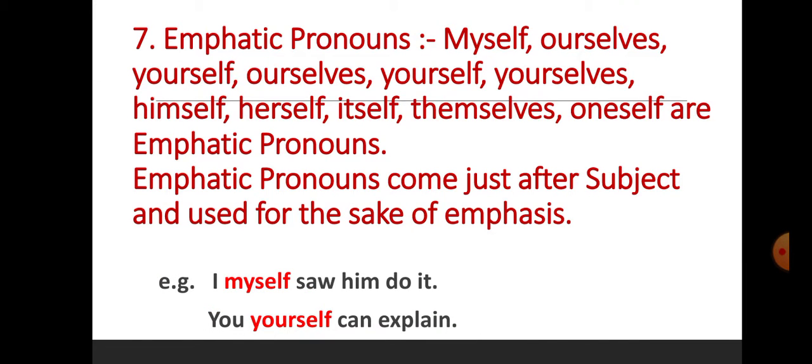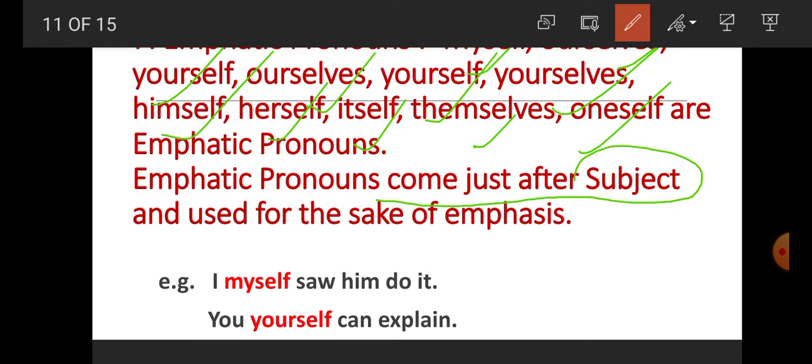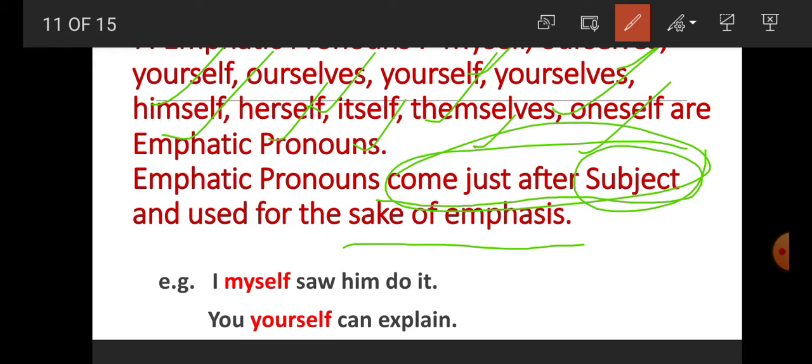Now number 7, student, emphatic pronoun. What is emphatic pronoun? Myself, ourselves, yourself, yourselves, himself, herself, itself, themselves, oneself are emphatic pronouns. Here, student, what is the rule of emphatic pronoun and what is the difference between reflexive pronoun and emphatic pronoun? Here, student, emphatic pronouns come just after the subject. Just after the subject. This one is very important here, and it is used for the sake of emphasis.